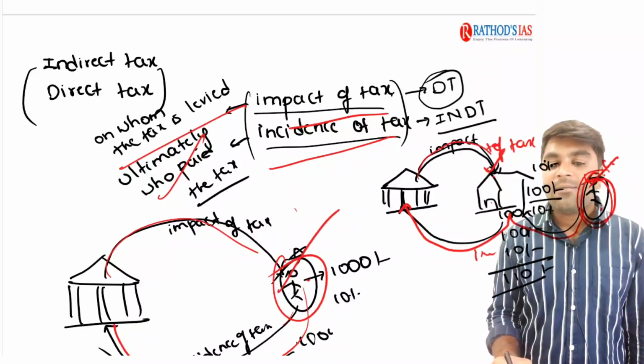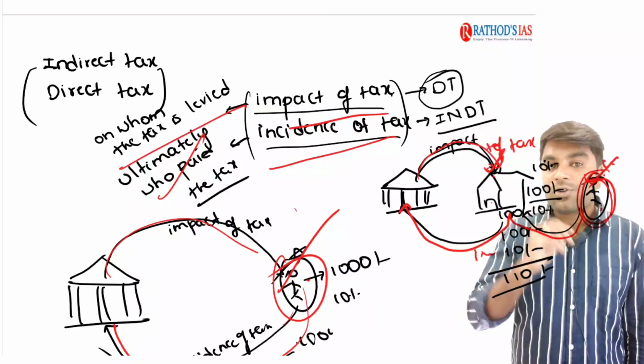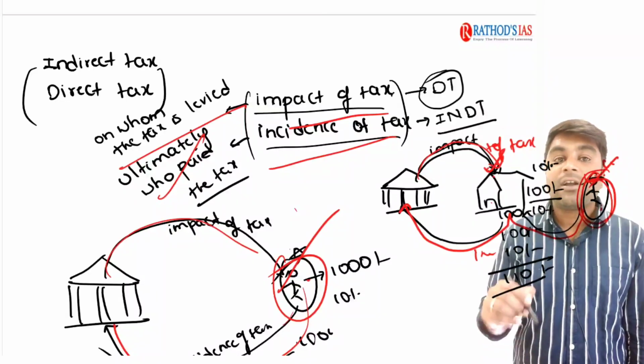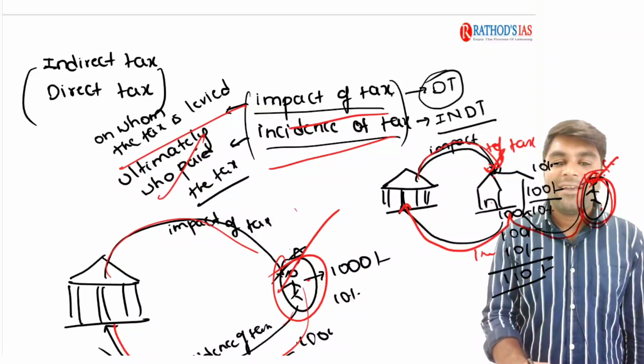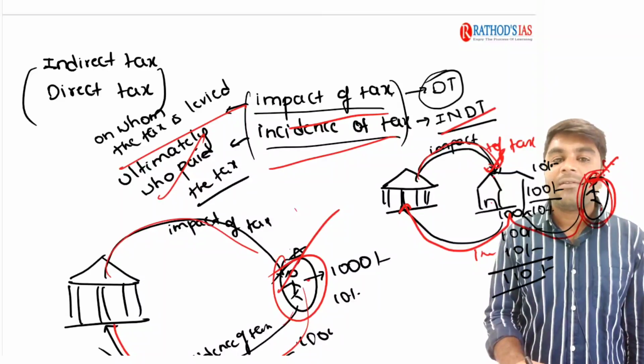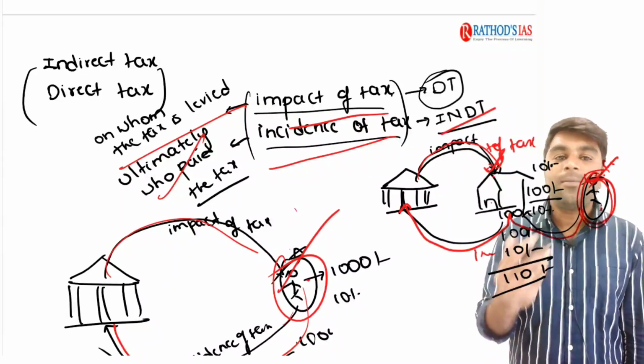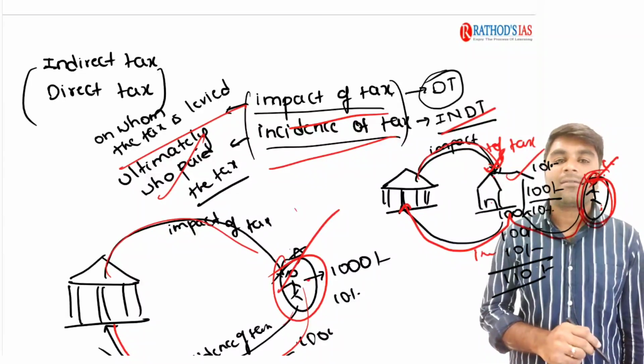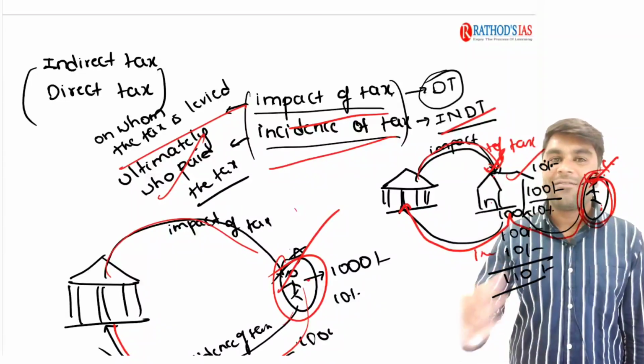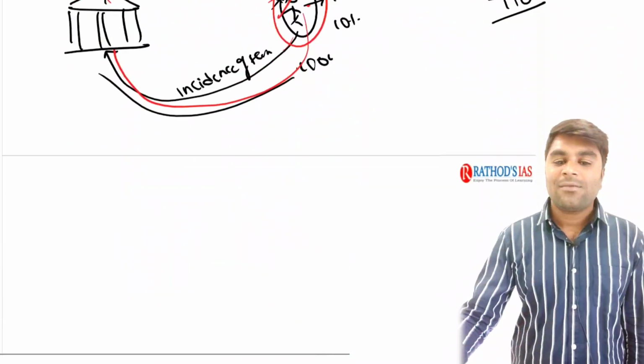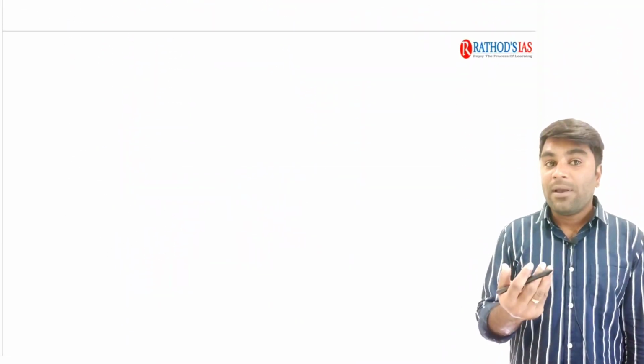Here, on whom the tax is being levied, the government levied it on the shopkeeper. Ultimately who paid the tax? The consumer paid the tax. So we call it an indirect tax. If incidence of tax and impact of tax is on multiple points, we call it an indirect tax. I hope the things are very clear for you right now. Now if somebody asks you, you can clearly express that on the basis of impact of tax and incidence of the tax, we define a direct tax and indirect tax. Right? I hope it is very clear for you.